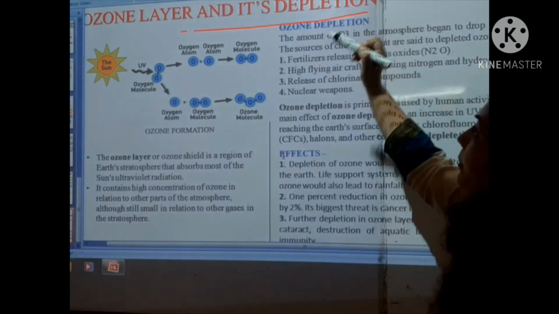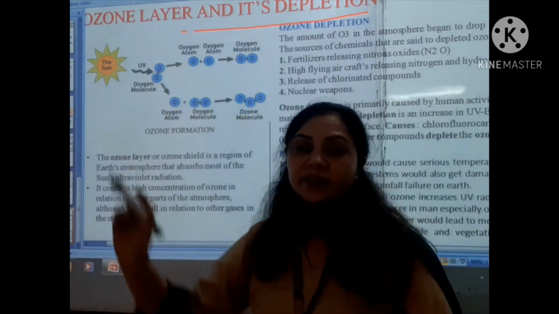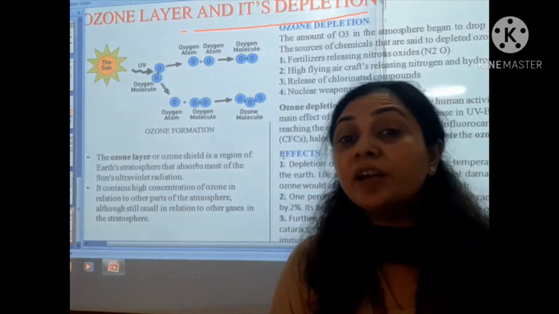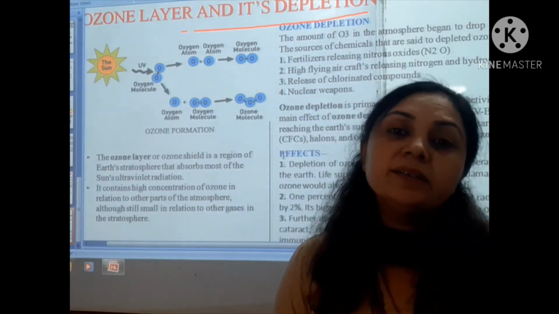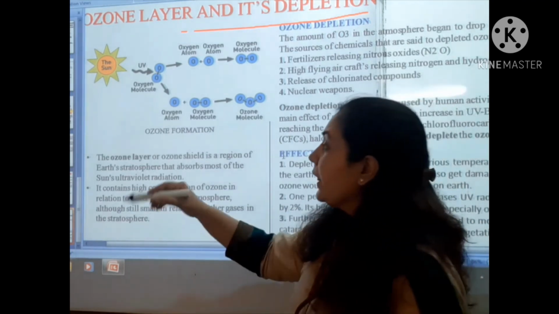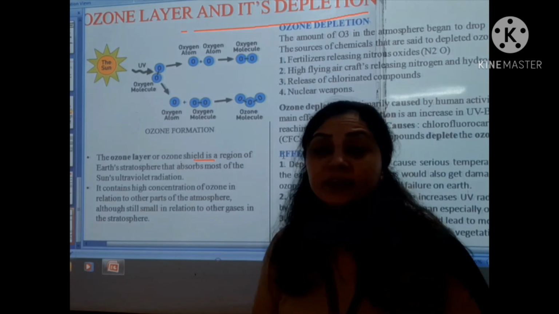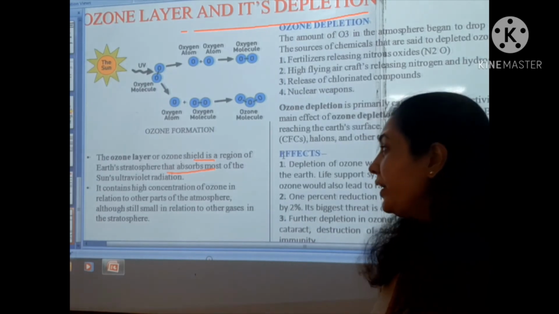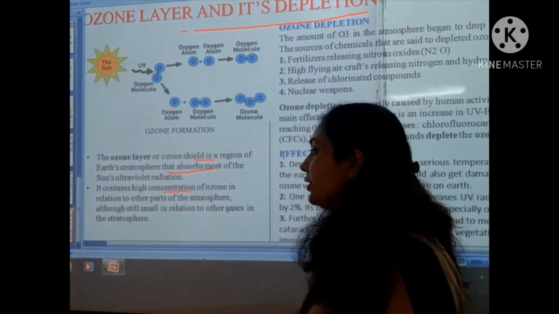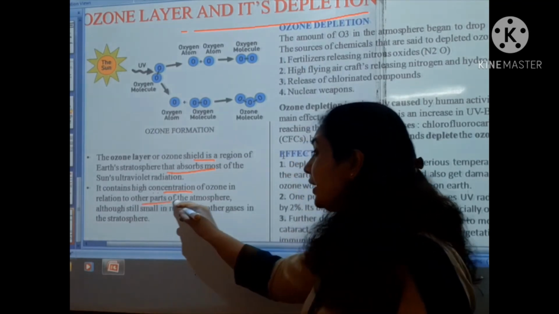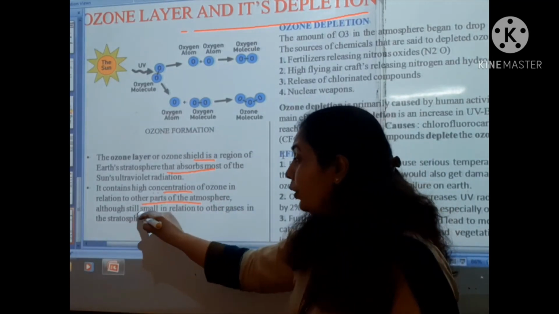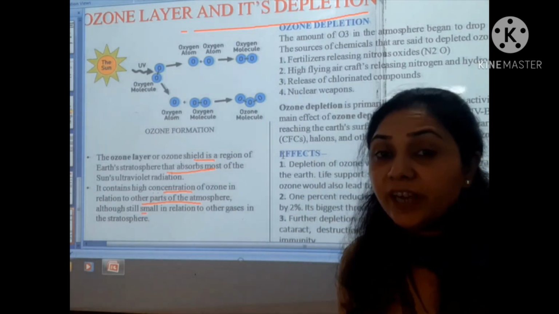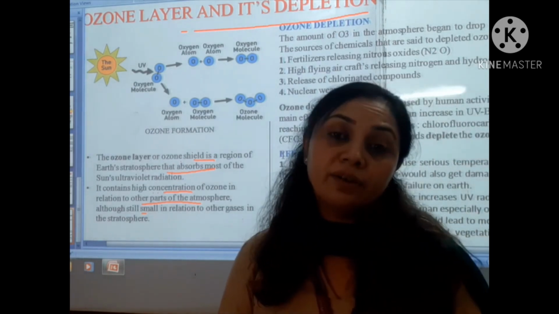Ozone layer and its depletion. Students, you know very well what ozone is. In our atmosphere, the ozone layer is situated in the upper layer of the stratosphere. The ozone layer, or ozone sheet, is a region of Earth's stratosphere that absorbs most of the sun's ultraviolet rays, and it contains a high concentration of ozone in relation to the other parts of the atmosphere, although still small in relation to the other gases in the stratosphere. So students, that is the shield against the coming of ultraviolet rays, and it prevents them.